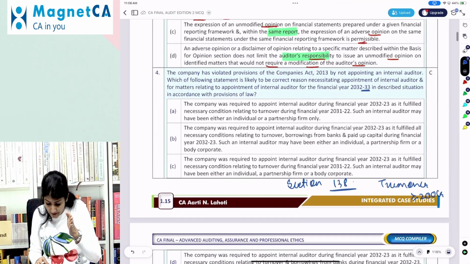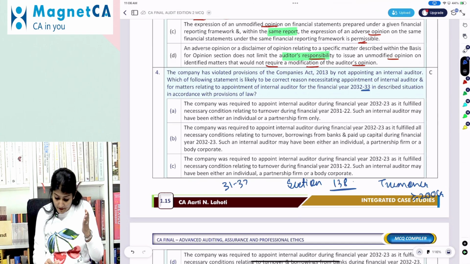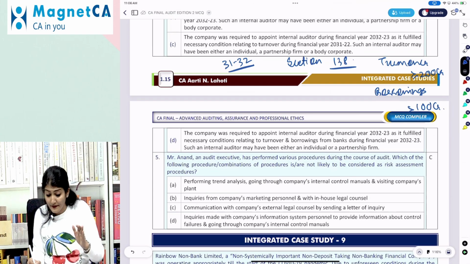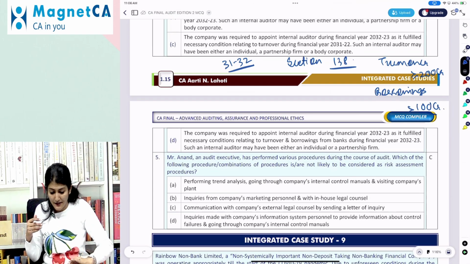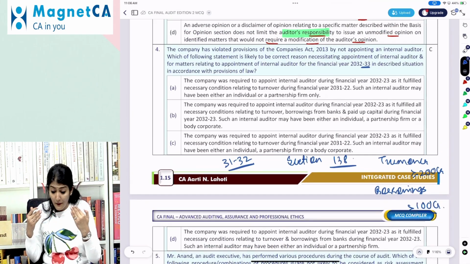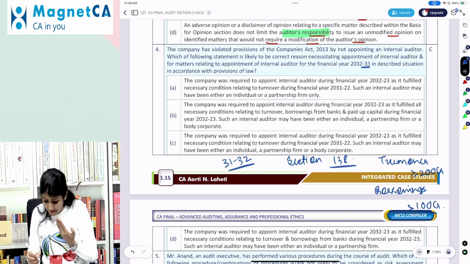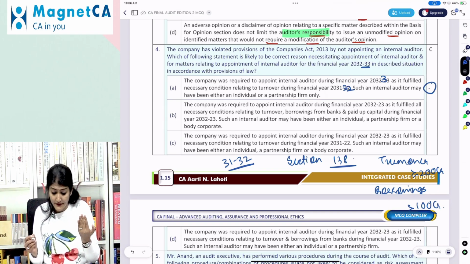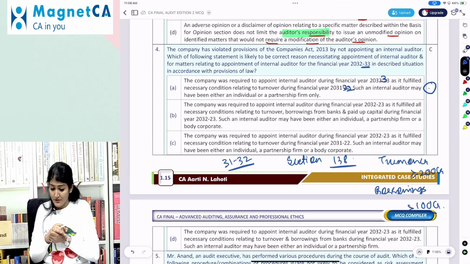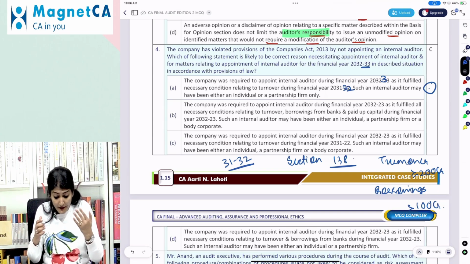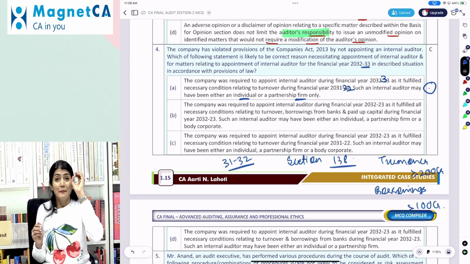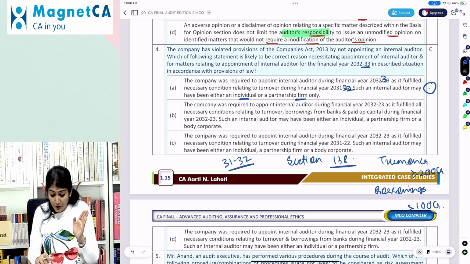So if they're for 32-33, then you have to check it for 31-32. Or the borrowings are more than 100 crore at any point of time, again during the preceding financial year, not in the current financial year. The company was required to appoint an internal auditor for 32-33 as it has fulfilled the necessary condition relating to turnover during financial year 31-32. Such an internal auditor may be an individual or a partnership firm. What does it say? It has to be an individual. It cannot be a partnership firm.